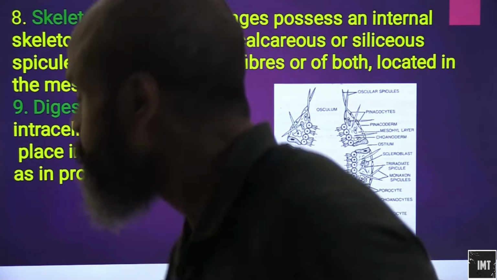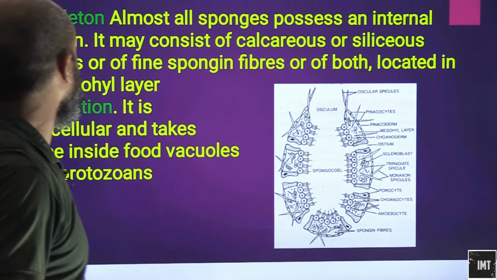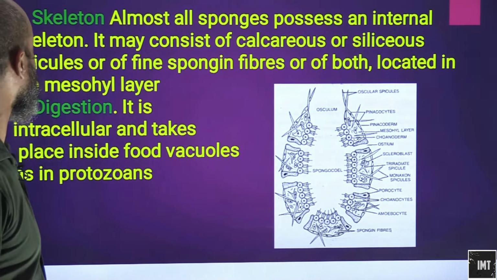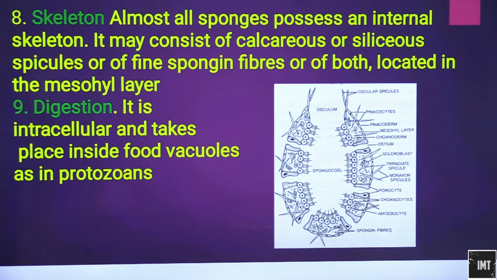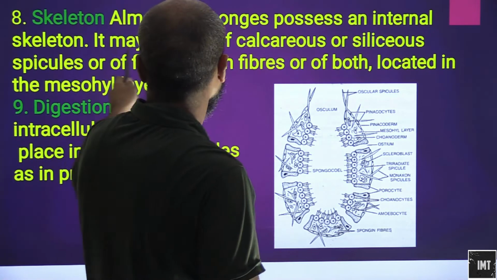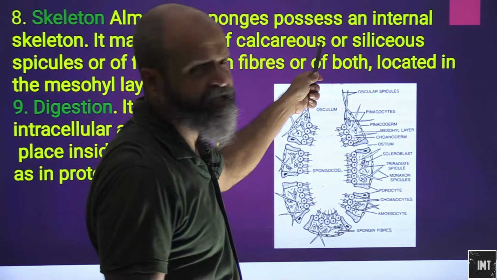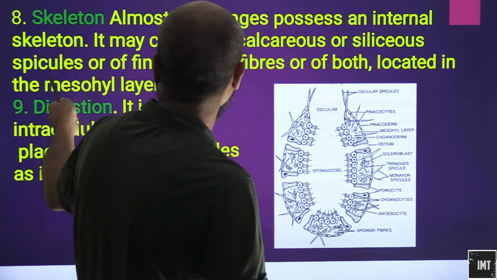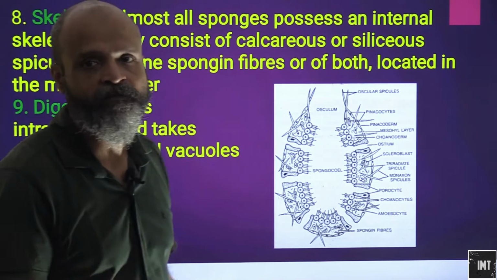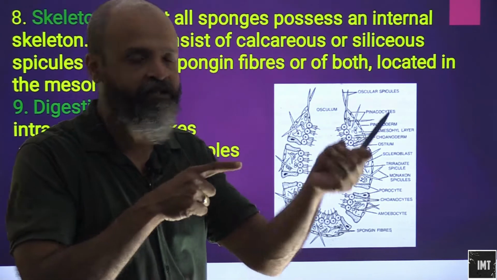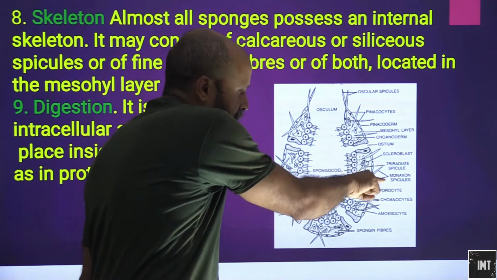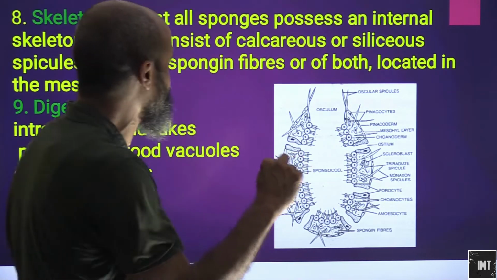Okay, no issues. So skeleton: almost all sponges possess an internal skeleton. So all the sponges will basically have an internal skeleton. It may consist of calcareous, meaning made up of calcium, or siliceous spicules made up of silicon. So we have thorn-like structures. These are basically the spicules that we have discussed in an earlier slide as well.